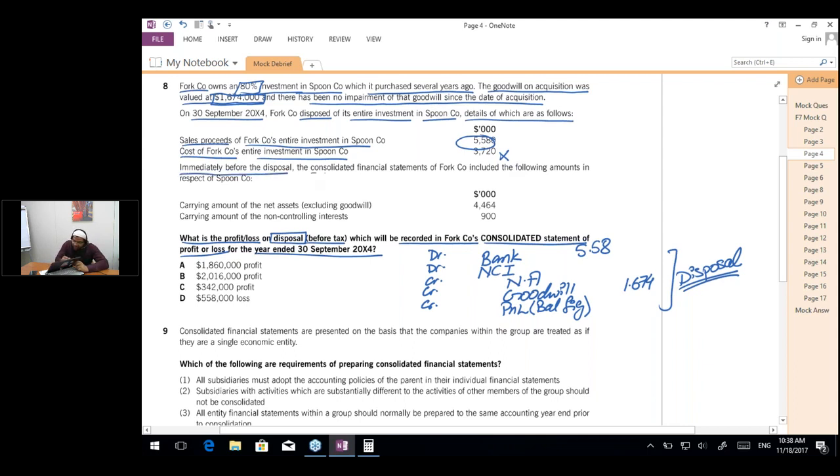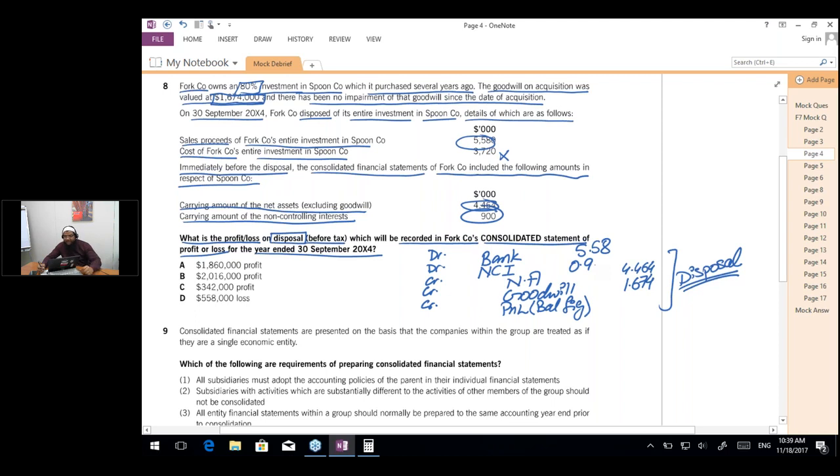Immediately before the disposal, the consolidated financial statements of Fork Company included the following amounts in respect of Spoon Company. The carrying amount of the net assets excluding goodwill was 4,464. So this is relevant: net assets 4.464. The carrying amount of the NCI was 900, so 0.9 is the NCI.